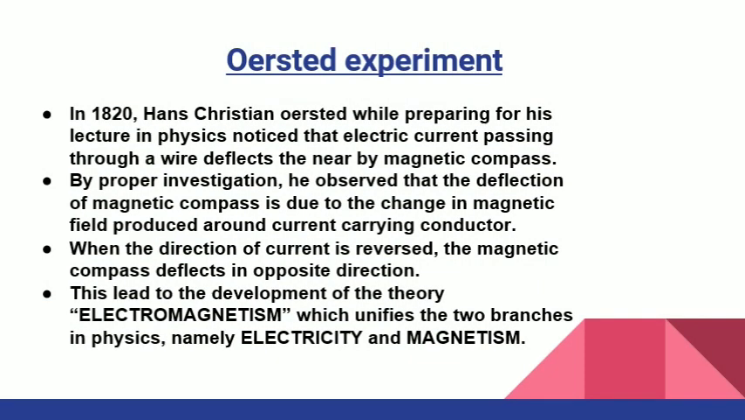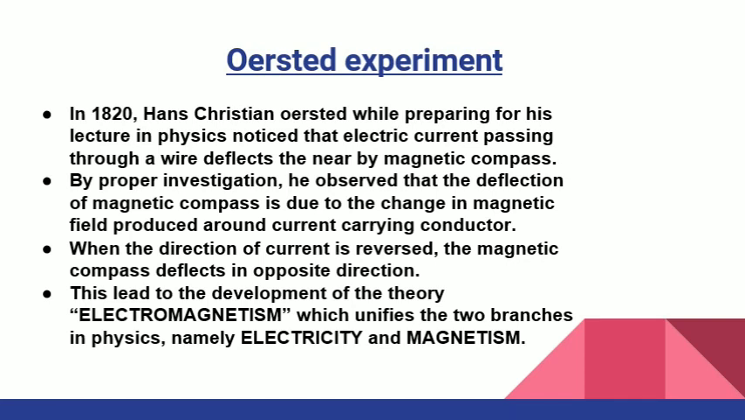In 1820, Danish physicist Hans Christian Oersted discovered, while preparing for his lecture, that a magnetic needle was deflected by the current carrying conductor. So he kept a current carrying wire near the magnetic needle. When the current was flowing through the wire, the deflection was observed in the compass. So, by proper investigation, he observed that the deflection of the magnetic compass is due to the change in magnetic field produced around the current carrying conductor.